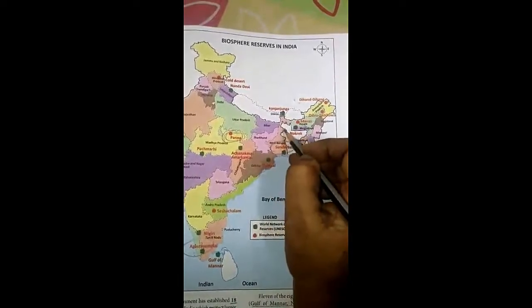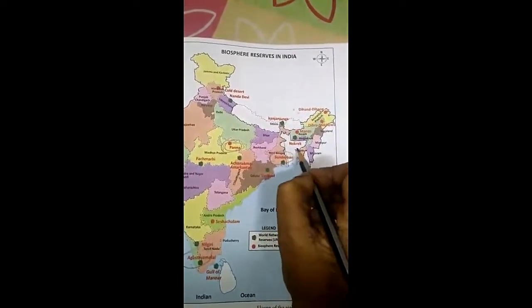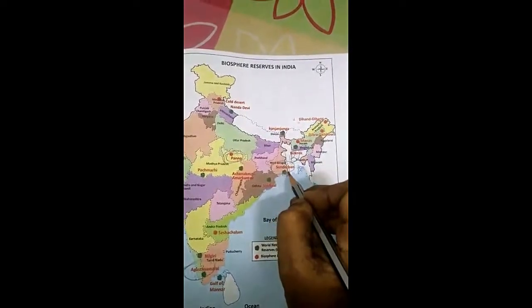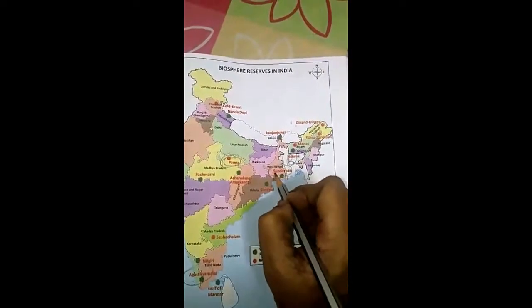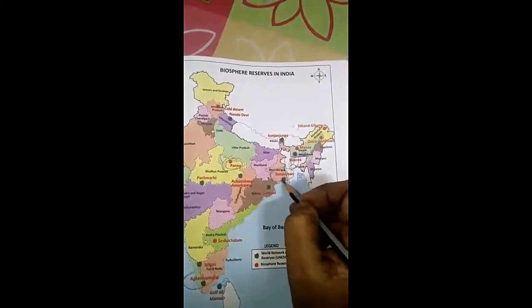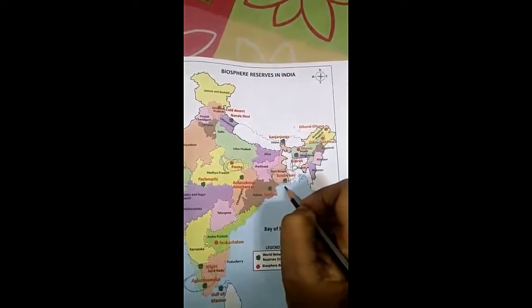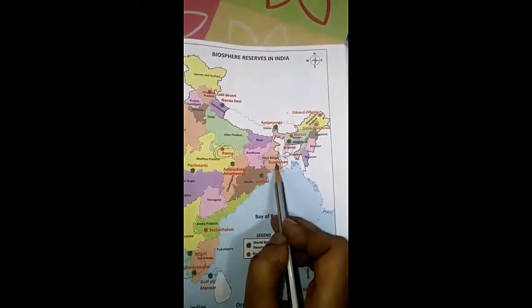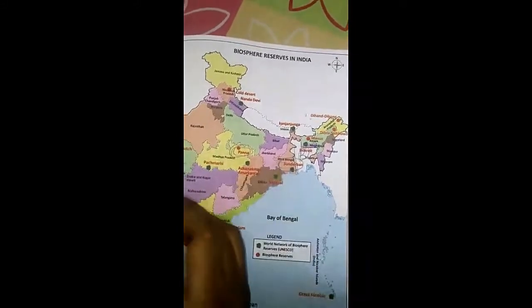The border is here, and that is Bangladesh. The mangrove forest of the Sundarbans is in this place. So Agastya Malai, Panna and Sundarbans are very important places, and this is the Rann of Kutch.